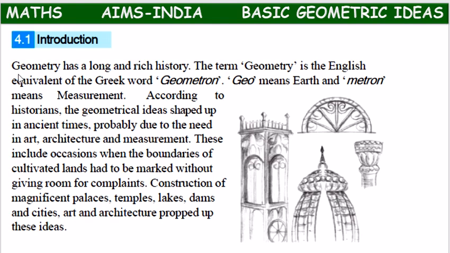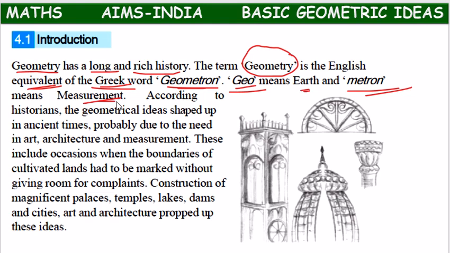So here, children, the subject geometry has a long and rich history. The term geometry is an English equivalent of the Greek word geometron, where geo means earth and metron means measurement. So geometry is derived from the Greek word geometron, where geo means earth and metron means measurement.